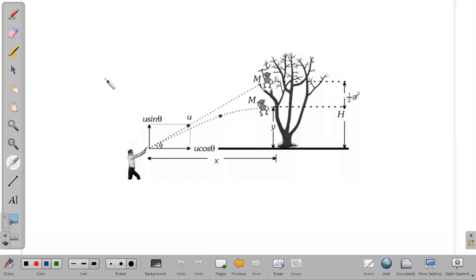Okay, and all the points of the trajectory, suppose this is the trajectory, which means the path followed by the particle in this motion. So on the trajectory, the acceleration due to gravity is constant in magnitude at all places. Okay, so the acceleration due to gravity value won't change when the object is in projectile motion. These four assumptions we will make when we are studying projectile motion.